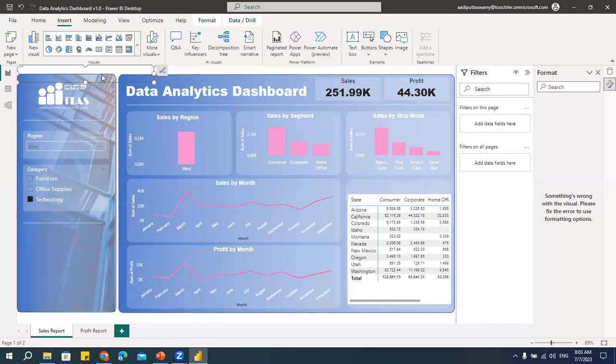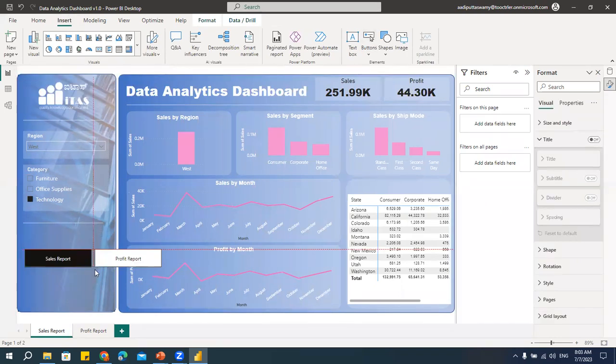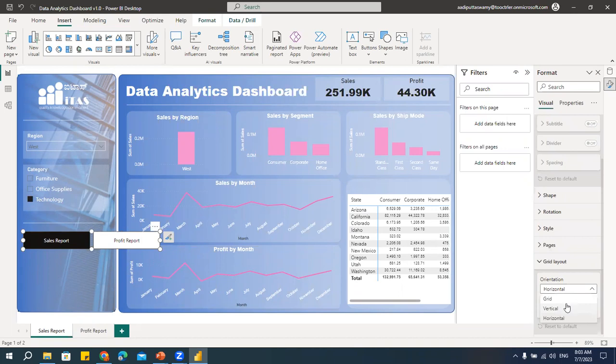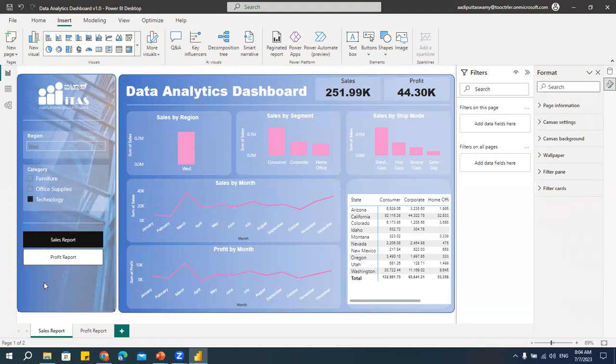I'll get these buttons here. I'll just go and select this and I'll make it vertical. Grid layout, horizontal, I'll change this to vertical. And then I'll reduce this and increase this line. Okay. Now, if you think I want to make this button, say you can see the gap there more. Let me reduce this. Okay. If you think you want to add some captions or your company address or something, we can give that.